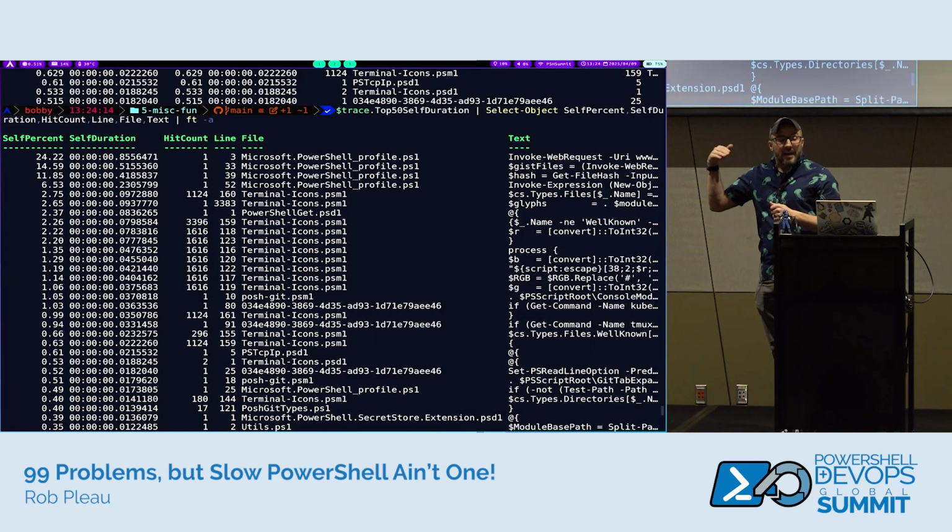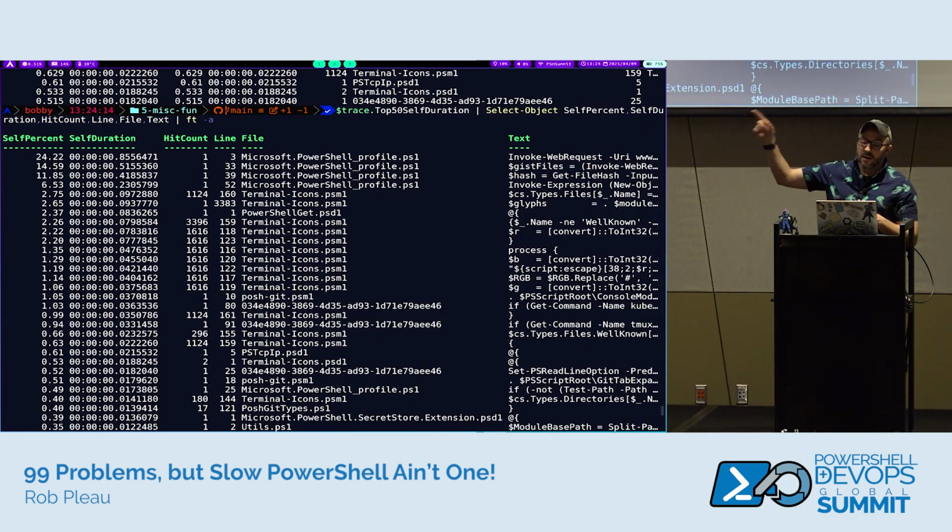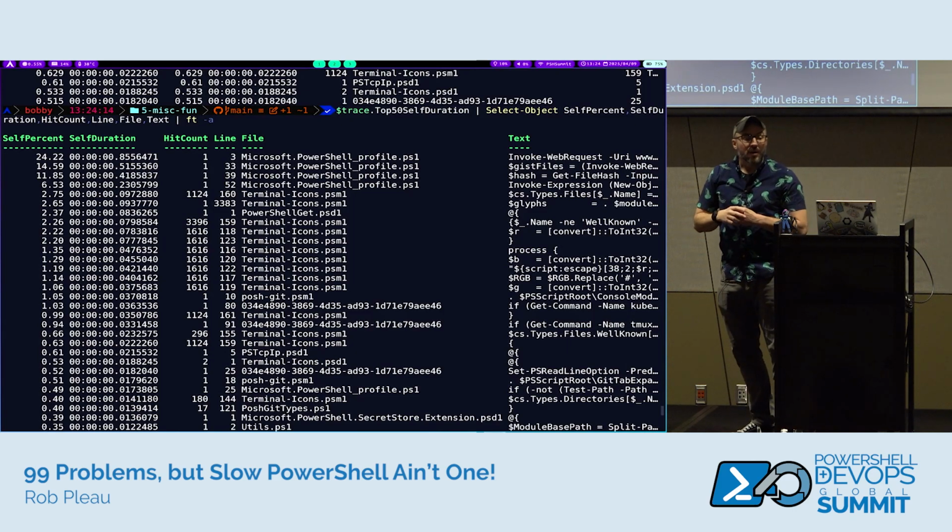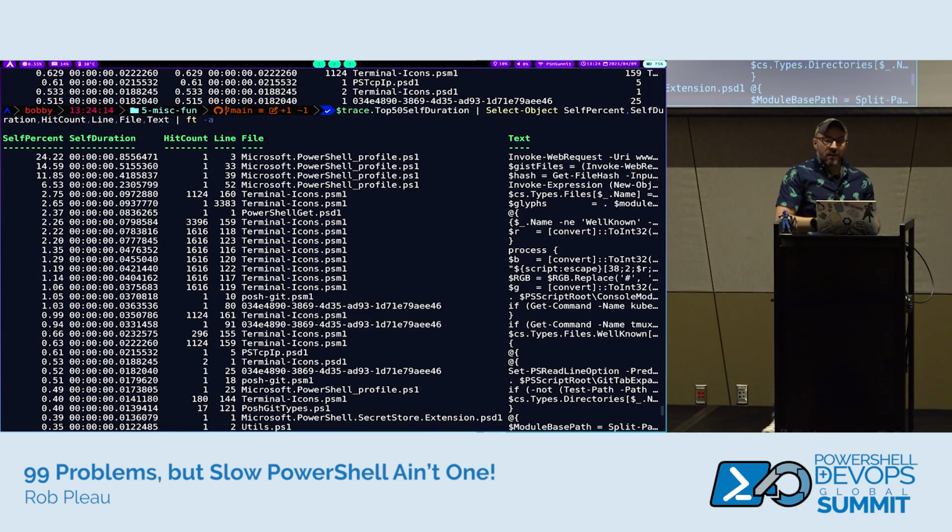But I can see those things that are making calls out to resources on the web are the slowest pieces, and that's going to be a hard thing to optimize, just because even here I'm at the mercy of the Wi-Fi. Maybe I could optimize it by checking my network adapter, and if I'm on Wi-Fi, not loading it. But not surprisingly, I can see the two top ones are actually Invoke-WebRequest.